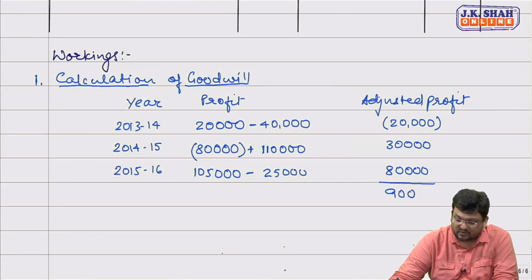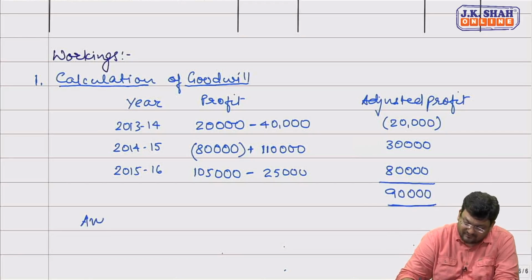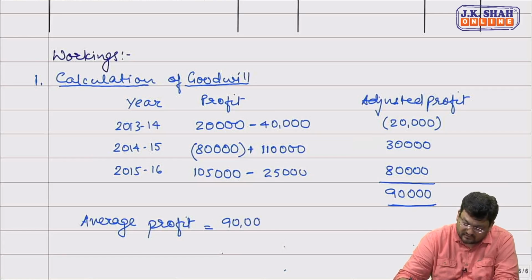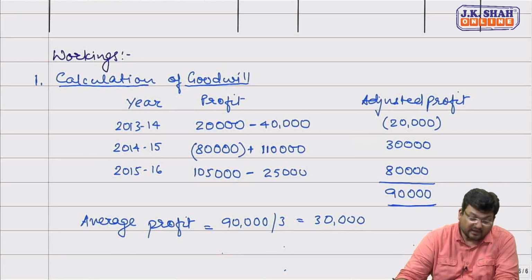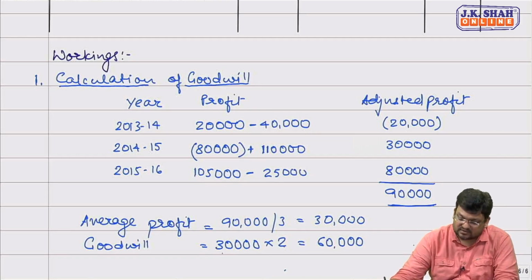So can I now say total profit of 3 years is 90,000? Yes, sir. What would be the average profit, friends? So our average profit would be 90,000 divided by 3, that is 30,000. And they are saying goodwill is 2 years purchase of this average profit of the last 3 years. So the firm's goodwill will be 30,000, that is your average profit, into 2 years purchase. So the firm's goodwill comes to how much? 60,000, sir. Correct? Yes, sir.